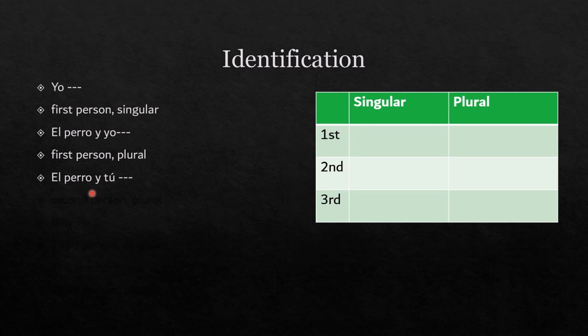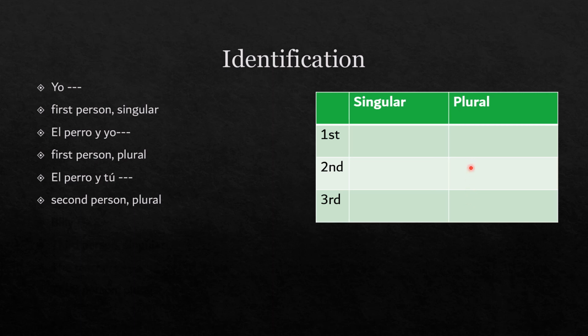El perro y tú. El perro y tú. All right, so for this one, I'm going to go ahead and stick with just like the Spanish table for now, just so that you guys get really comfortable with that first, second, third singular plural. So for this one, we have tú, which means it is second person. And then there's two items, just like there was up here, which means it's going to be plural, so second person plural. All right. Like I said, because we talked about the ustedes, if we were in a Latin American country, it would be third person plural.